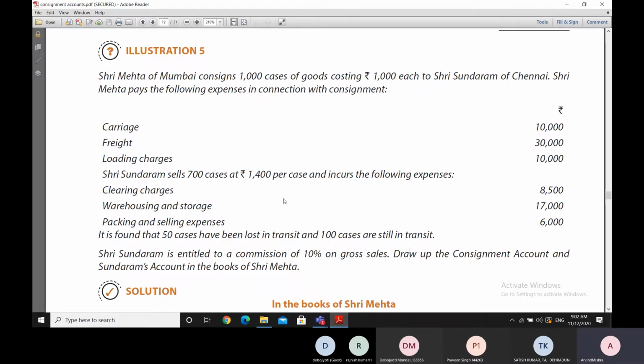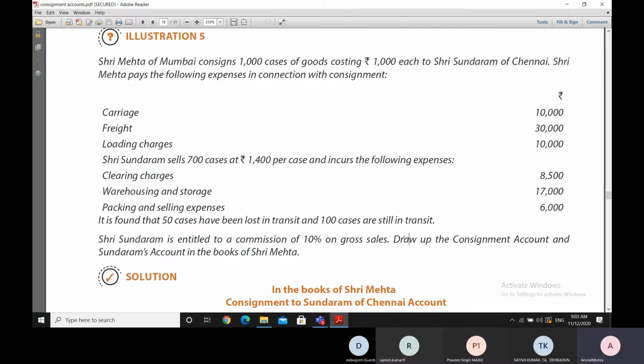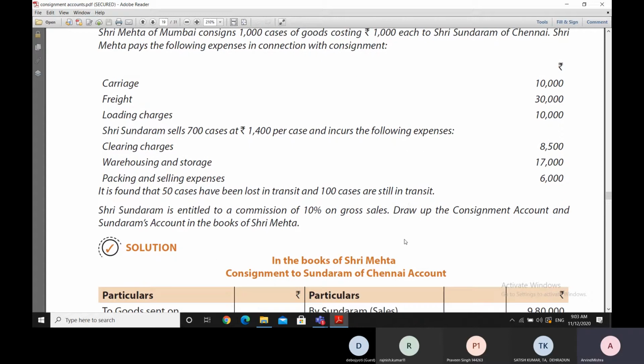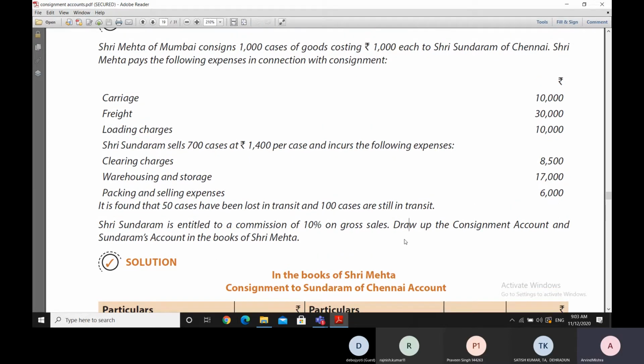He incurs expenses like clearing charges, warehouse and packing. 50 cases have been lost in transit and 100 cases are still in transit. Sri Sundaram is entitled to a commission of 10% on the gross sales. So we are supposed to draw the consignment account and Sundaram's account also. Sundaram's account means the consignee's account in the books of the consignor Sri Mehta.